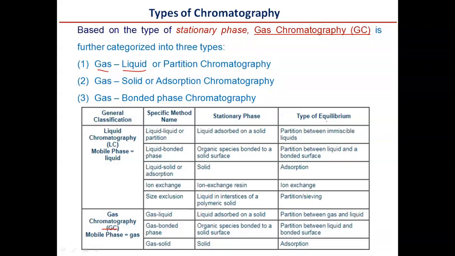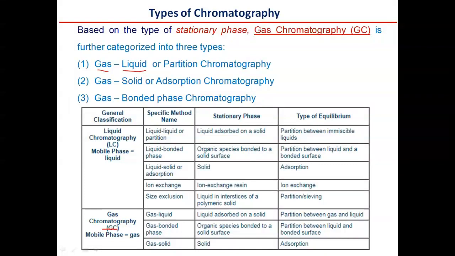And here is the equilibrium, because every mixture contains components which are partitioned between two phases: the partition between two immiscible liquids when you use liquid-liquid or partition chromatography, and the partition between liquid and a bonded surface, which comes under the liquid bonded phase chromatography technique.